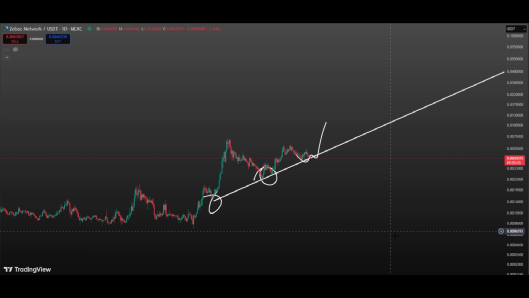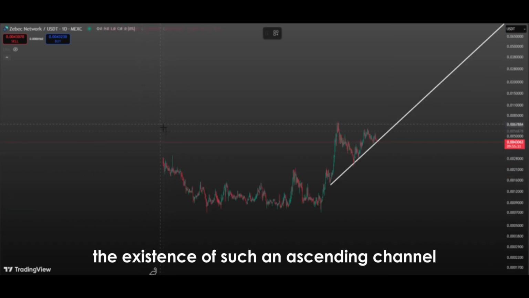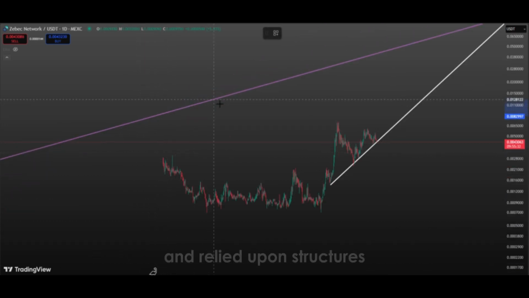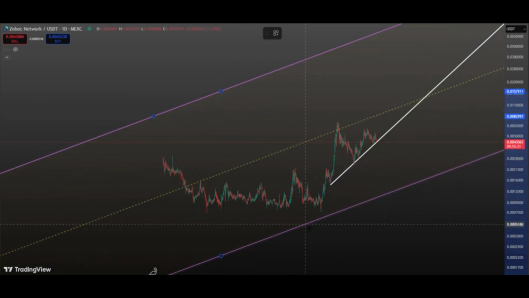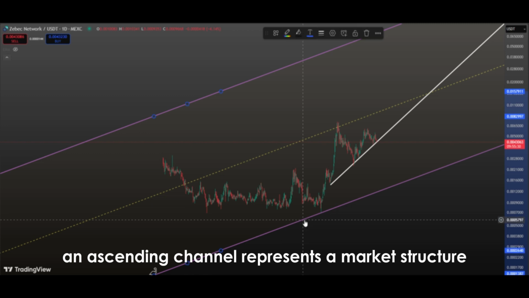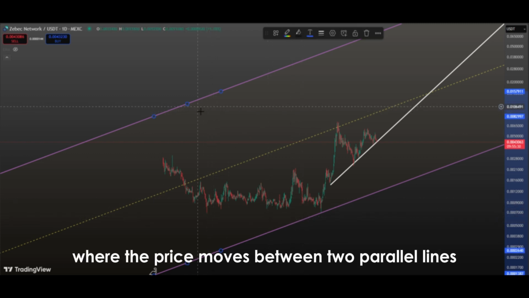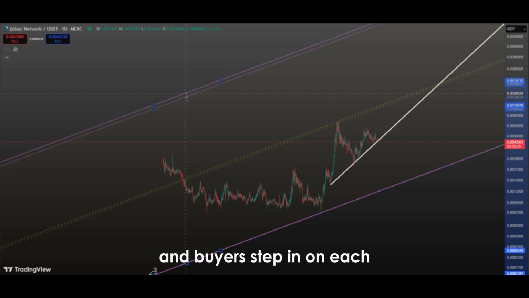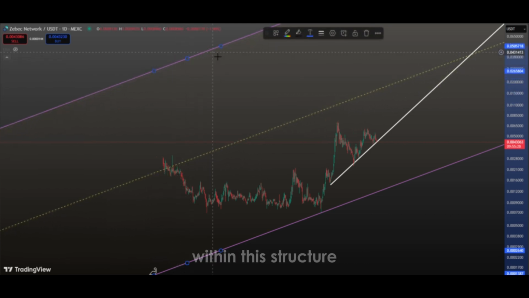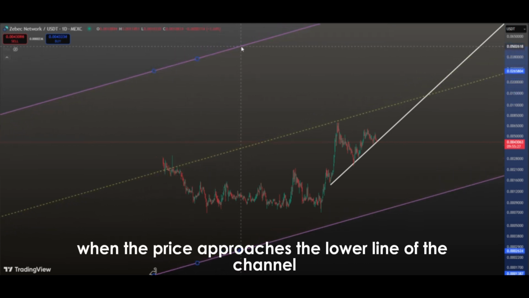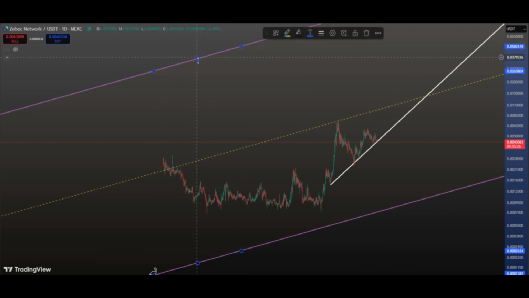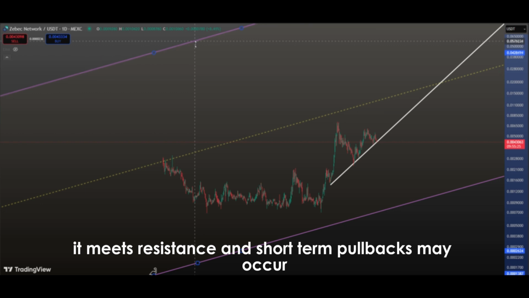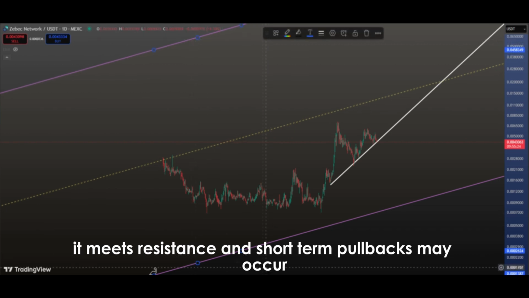Stay tuned. The existence of such an ascending channel is one of the most closely watched and relied upon structures in technical analysis for predicting price movements. An ascending channel represents a market structure where the price moves between two parallel lines and buyers step in on each pullback. Within this structure, when the price approaches the lower line of the channel, it finds support and typically reacts upward. When it approaches the upper line, it meets resistance and short-term pullbacks may occur.